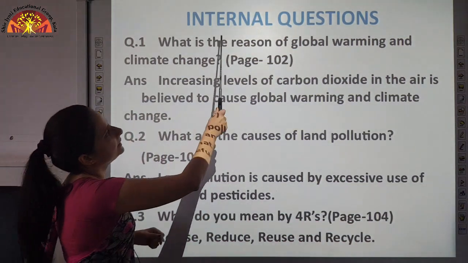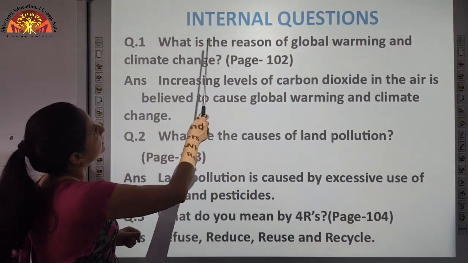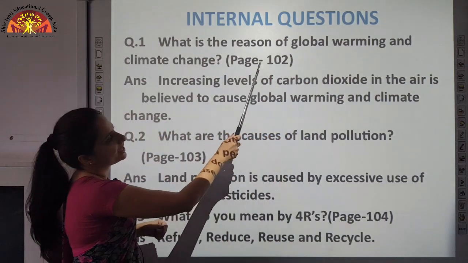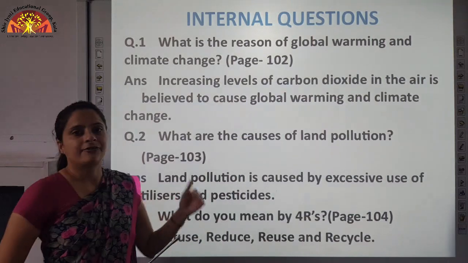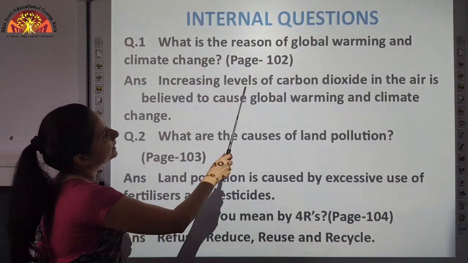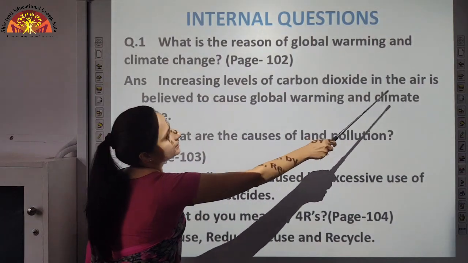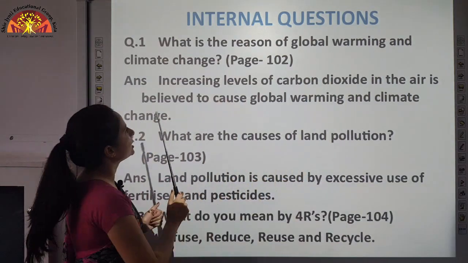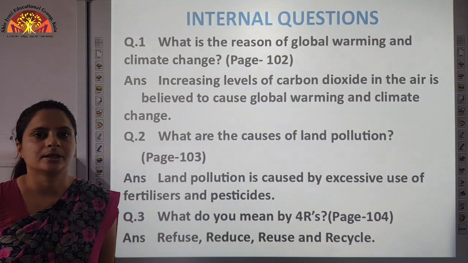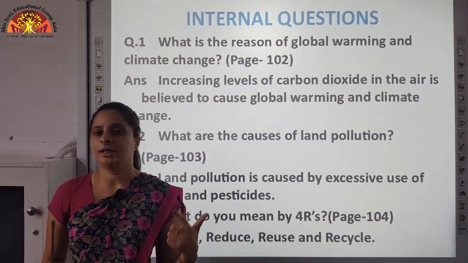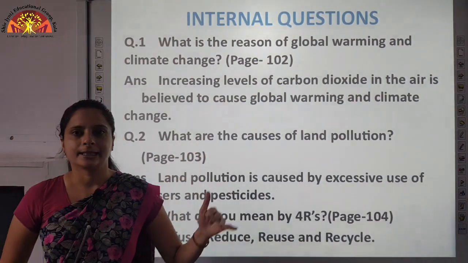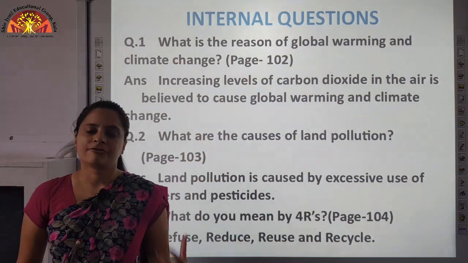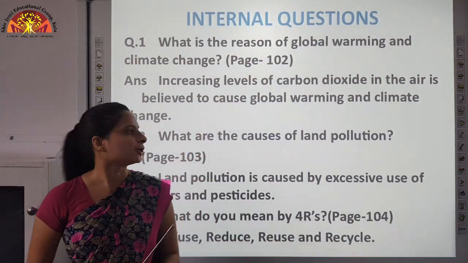Now have a look at the internal questions. What is the reason of global warming and climate change? On page number 102 you will find this question. Increasing levels of carbon dioxide in the air is believed to cause global warming and climate change. As we read in the chapter earlier, the increased amount of carbon dioxide and methane gas in the air leads to global warming, and therefore it is resulting in climate change.